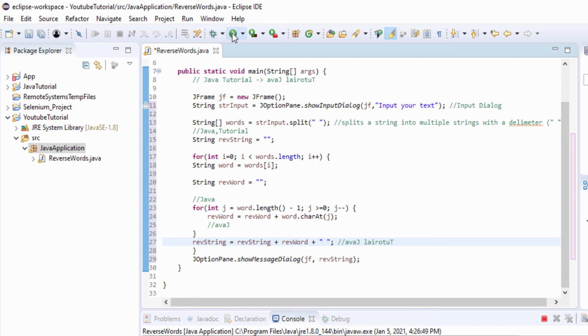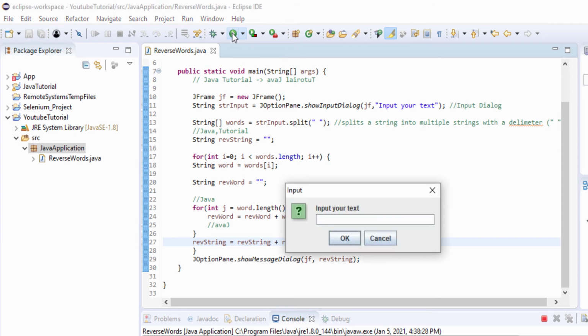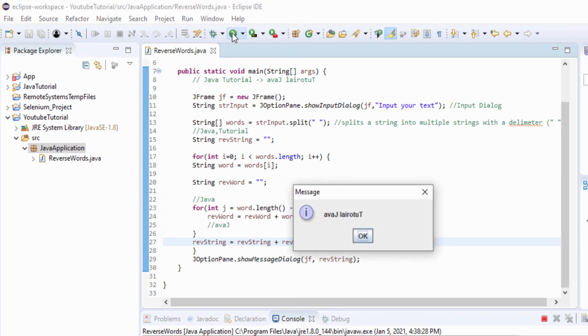Let's run the application, guys. And here, as you can see, we have our show input dialog. We will input Java tutorial. Okay. And here we have our output.